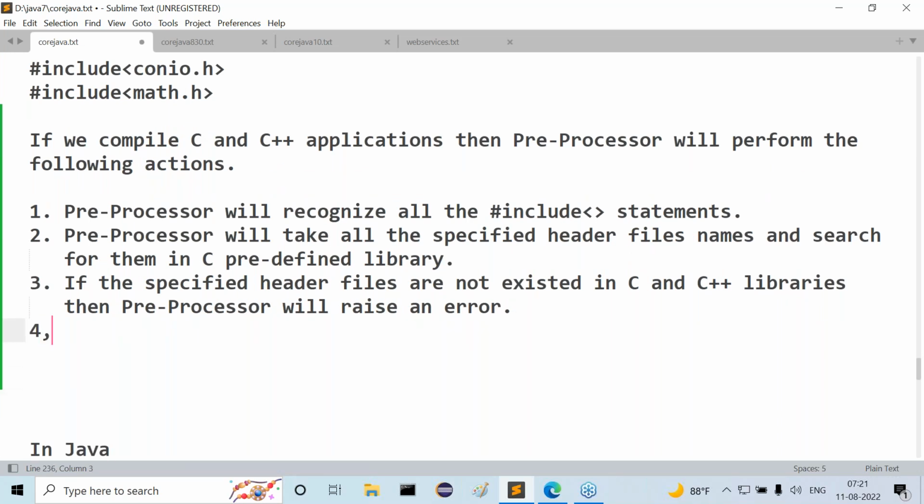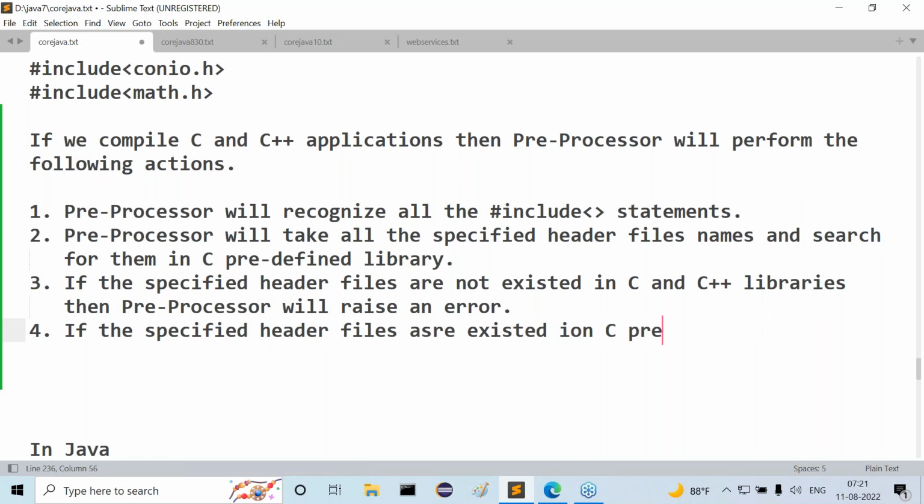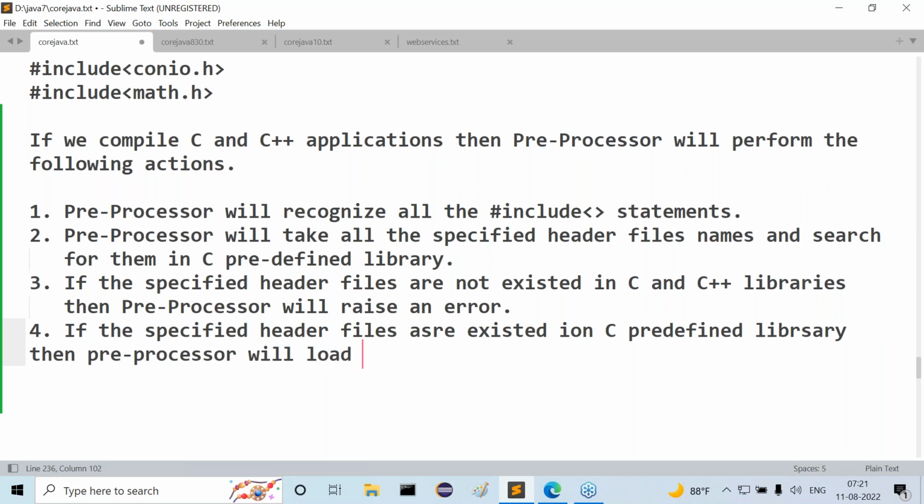The fourth point: if the specified header files exist in the C predefined library, then the preprocessor will load them in memory at compilation.